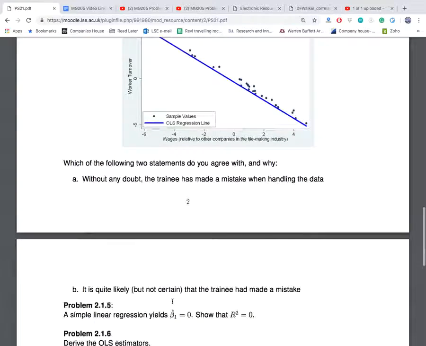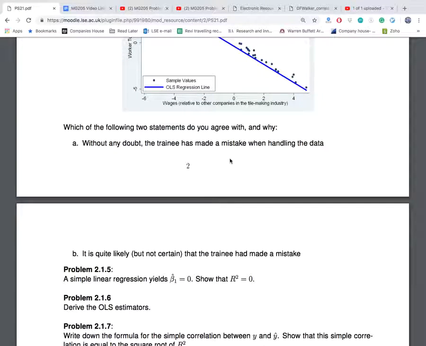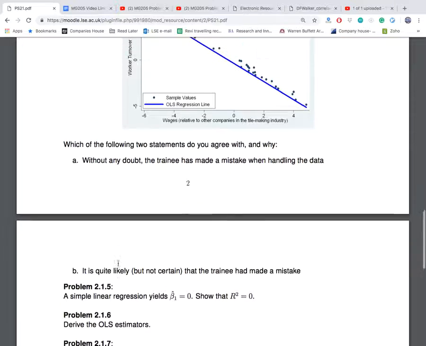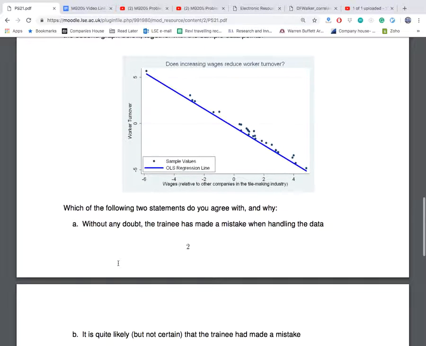Which of the following two statements do you agree with and why? Without a doubt, the trainee has made a mistake when handling the data. It's quite likely, but not certain, that the trainee has made a mistake. What do you think?